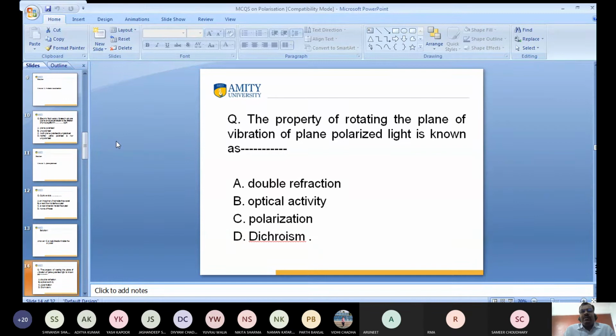Next question: a property of rotating the plane of vibration of plane polarized light is known as double refraction, optical activity, polarization, or dichroism. B, sir. B or D? Can you tell me? B, sir. Anyone more? What is the answer of this question? Sir, optical activity. B.